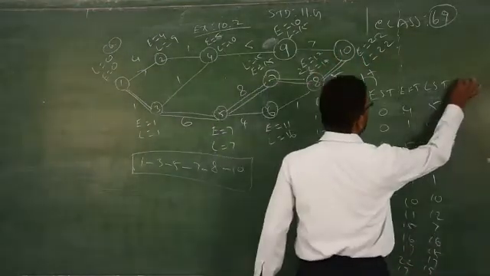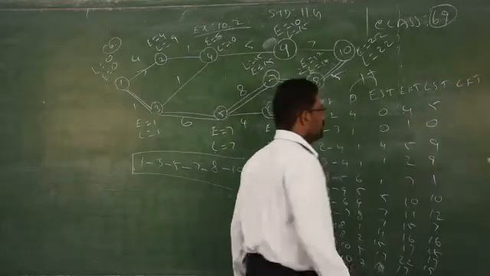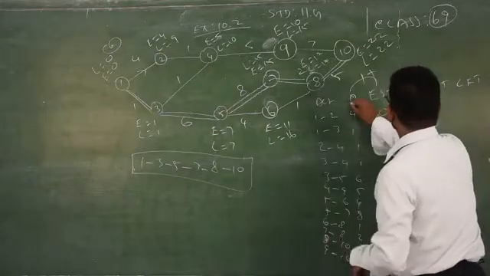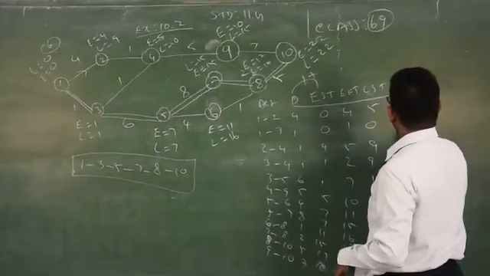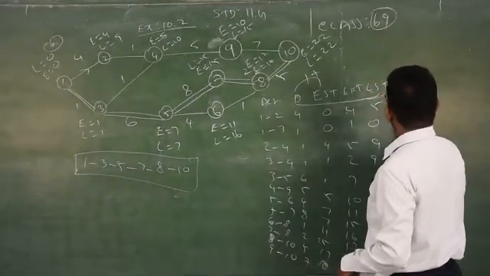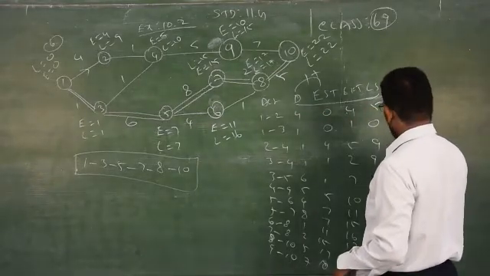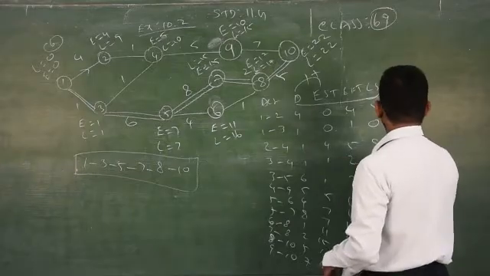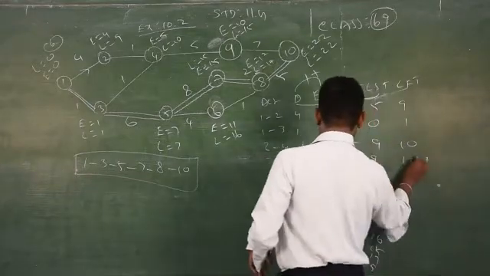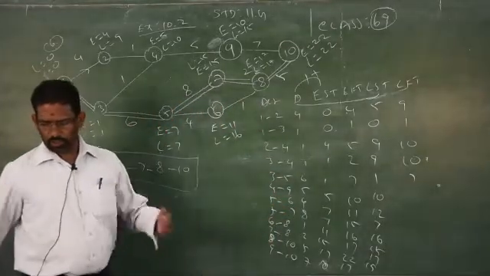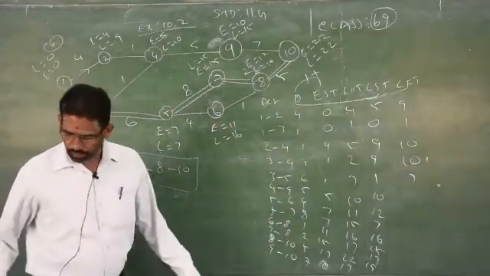Then you have to find out LFT, that is latest finishing time. Just add the duration, that is D plus LSD, and write down the answer. 4 plus 5, 9, then 9 plus 1, 10, 6 plus 7... Just add and write, and you will get the answer.